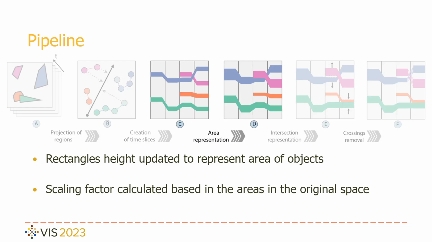The next step is the representation of the areas of objects in the curves. The height of each inner rectangle will be proportional to the area in the original space. Considering that the rectangles are positioned inside the interval 0, 1, we calculate a scaling factor based on the area of objects in the original space, with the intent to avoid larger blank spaces in the plot and also reduce occlusion.